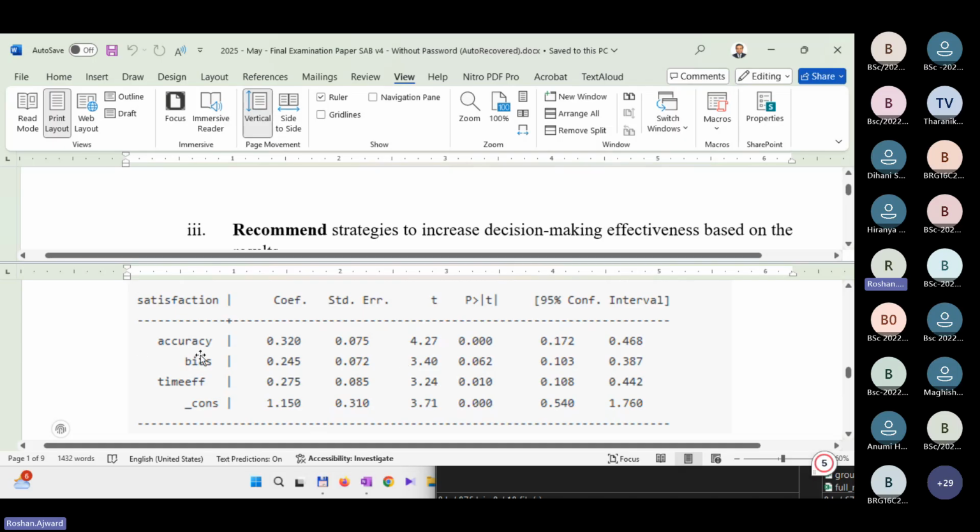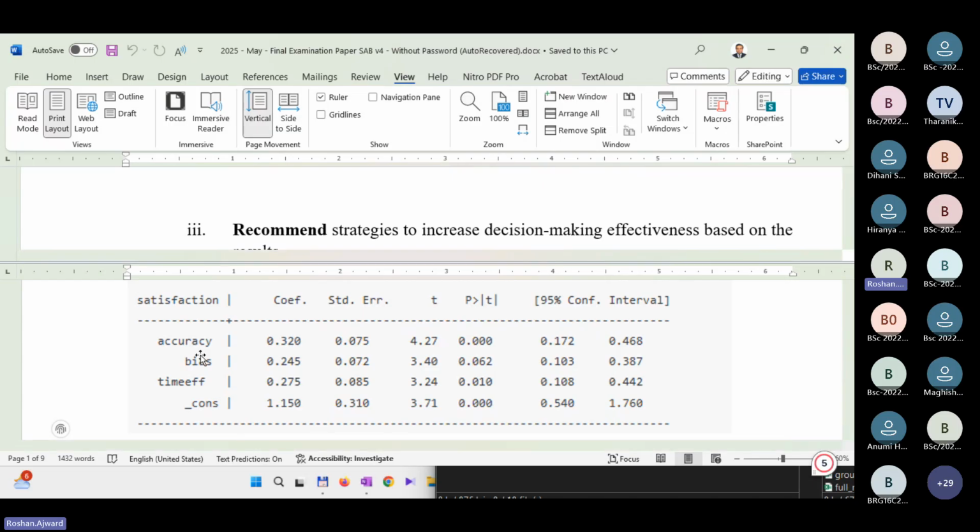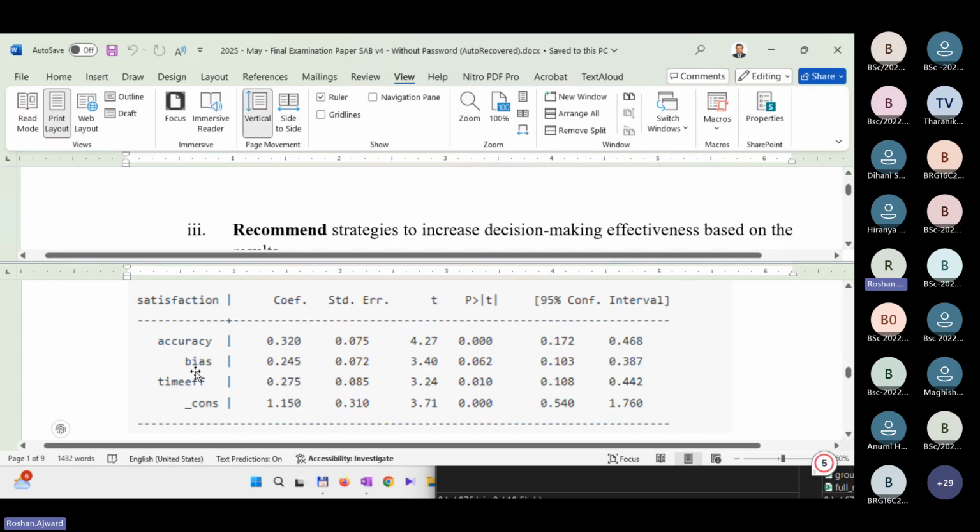So comment on accuracy, say that the accuracy should be increased more, so the people would be happy, satisfied. How about biases? Does it have an impact? No. So don't comment on biases. Then time efficiency. Yes, it's also less than 0.05. Our threshold is 0.05. So therefore, students comment only on increasing accuracy and time efficiency, because both have positive coefficients. So if you increase them, you can increase what? The satisfaction. So comment on strategies on those.